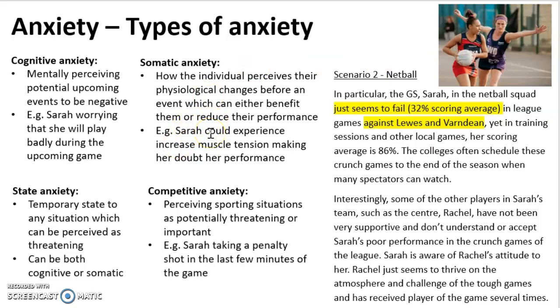This could make her doubt her performance to start, but would also affect her negatively and decrease her performance. Whereas Rachel could have the same effects, yet she perceives it in a positive way and uses that to then improve or utilize it in her performance.